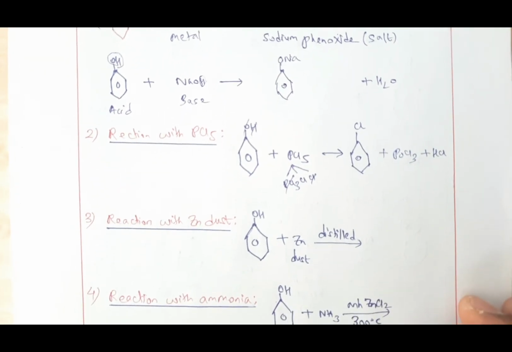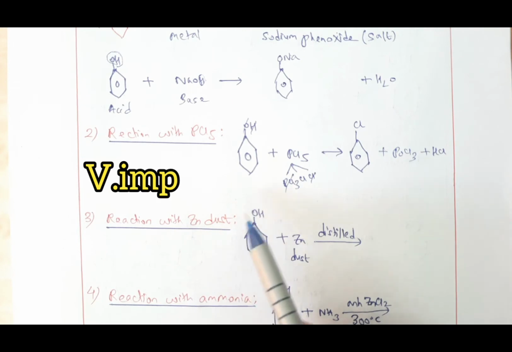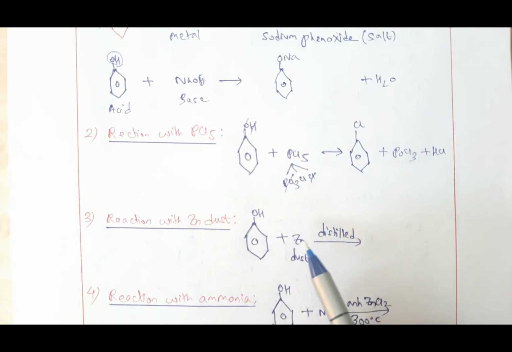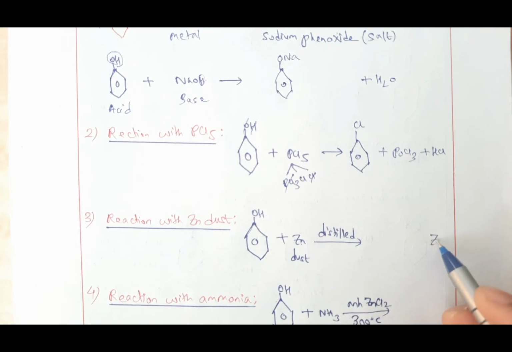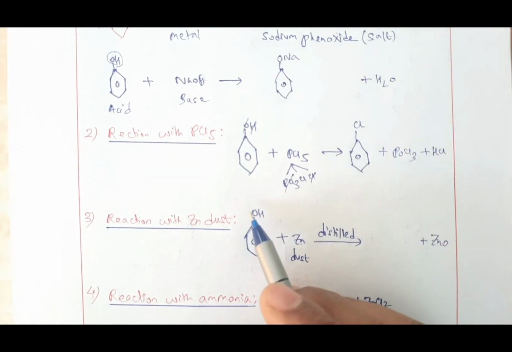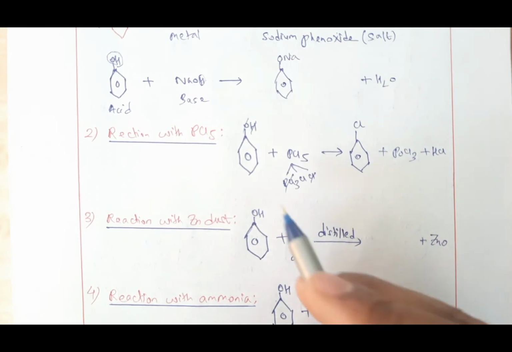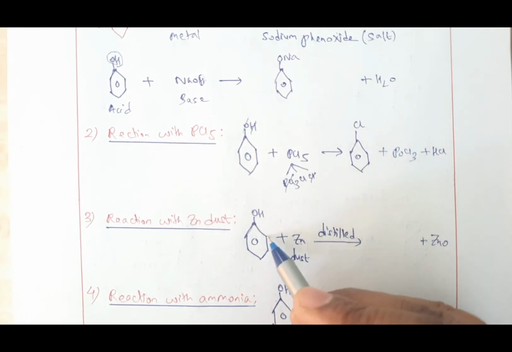Now we go to number 3, which is also very important, students. Reaction with zinc dust. So now this is your phenol reacting with zinc dust. Distill means to heat till it vaporizes. So when you react phenol with zinc dust and distill, this is a very important reaction. See what happens. Zinc is a reducing agent. I have told you in metallurgy. So being a reducing agent, it removes oxygen from here and forms zinc oxide. And this H will drop down here, because here is CH, CH, CH, CH, CH, but here is only C. But as this H drops down, it also becomes CH.